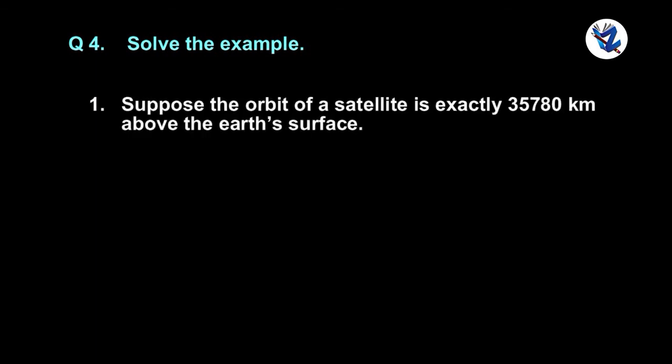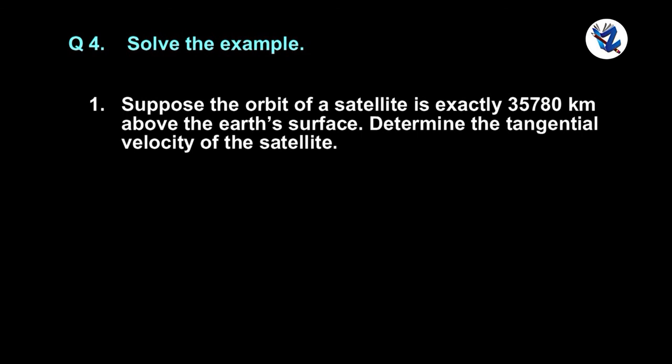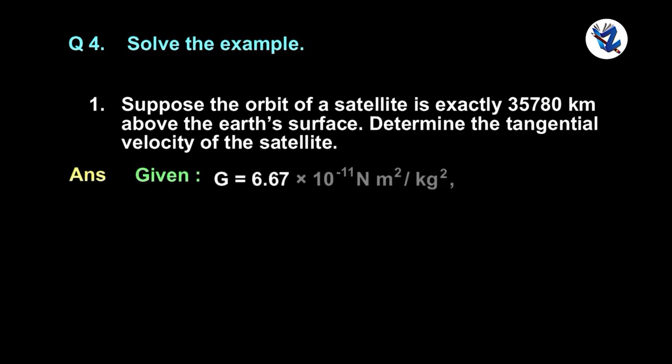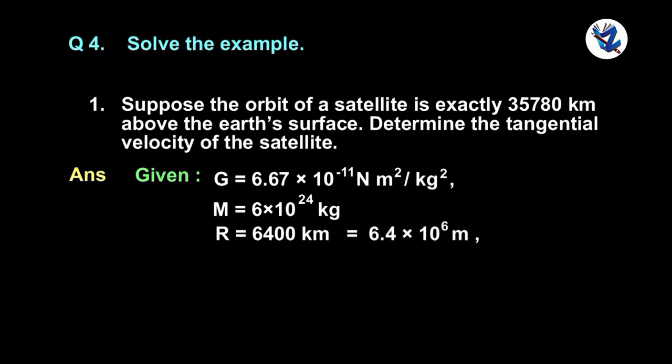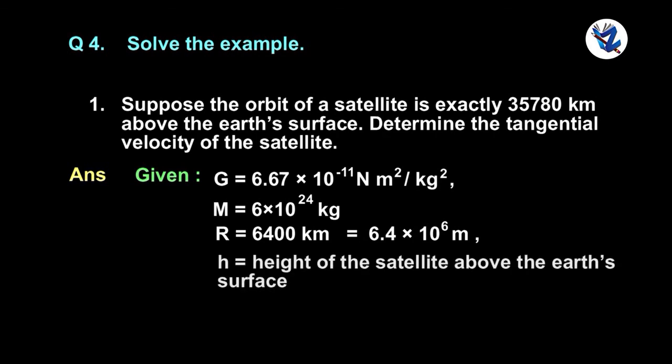Question 4. Suppose the orbit of a satellite is exactly 35,780 kilometers above the Earth's surface. Determine the tangential velocity of the satellite. Given G is equal to 6.67 into 10 raised to minus 11 Newton meter square per kg square. Capital M is equal to 6 into 10 raised to 24 kg. Capital R is 6400 kilometers, that is equal to 6.4 into 10 raised to 6 meter. H is equal to height of the satellite above the Earth's surface, that is 35,780 kilometers. V is equal to question mark.